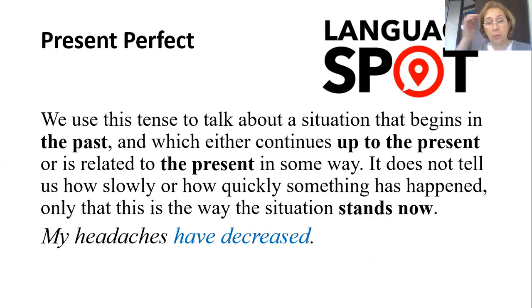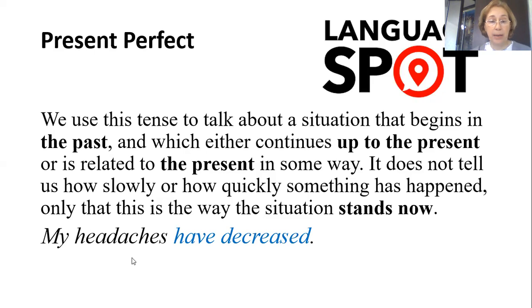And so here on the next slide, there is information about the use of the present perfect tense. We use this tense to talk about the situation that begins in the past, as you've already said, and which either continues up to the present or is related to the present in some way. It doesn't tell us how slowly or how quickly something has happened, only that this is the way the situation stands now, and the action maybe has some effect on the present situation.